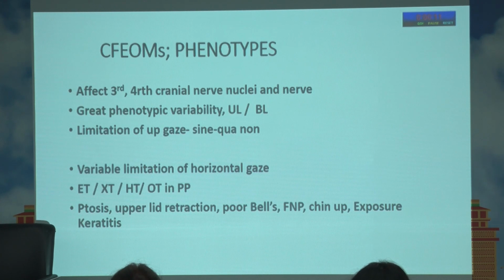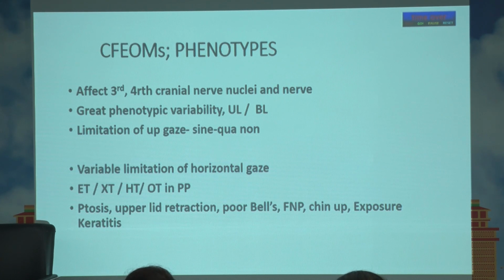Now, phenotypes can be very broad. There is a lot of variability in presentation, so there cannot be a typical presentation, because depending upon the restriction, the horizontal movements and the strabismus, a lot of variability can be there. But what is most consistent is that there is by and large ptosis, which is also not always there. You can also have a lid retraction, but they have a down gaze.